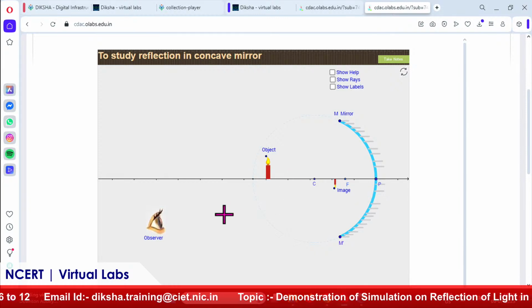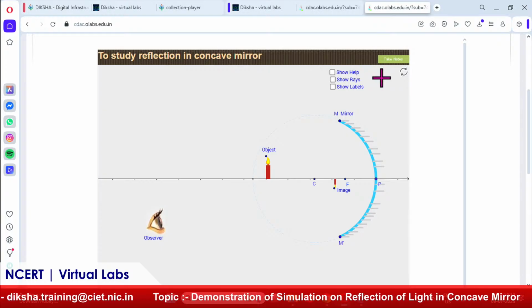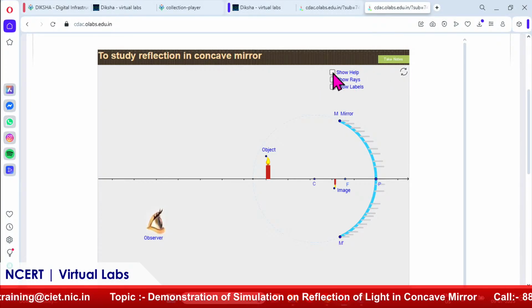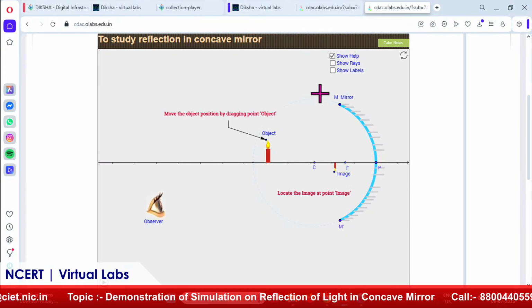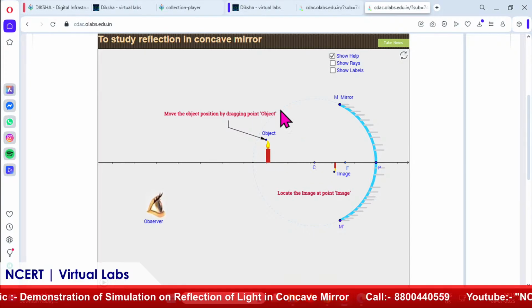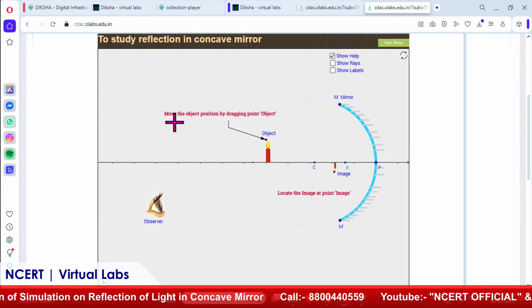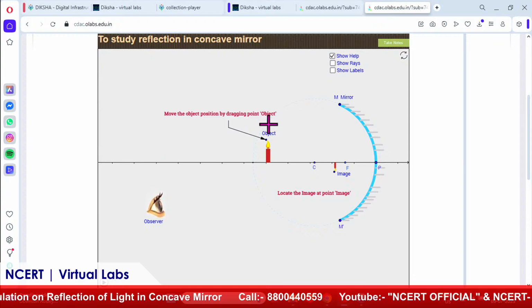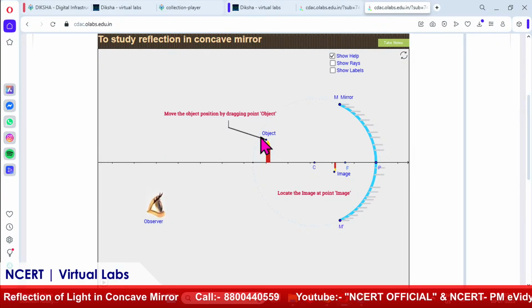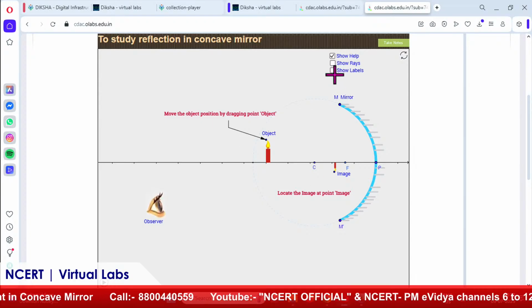Okay. Now, how will the image form? Here three options are available: show help, show rays, show label. So, one by one we will click show help. Suppose the student doesn't understand where the object is, where the image is. So, show help will provide this nomenclature over here. Move the object position by dragging the point object and locate the image at the point image. So, this is a help thing.